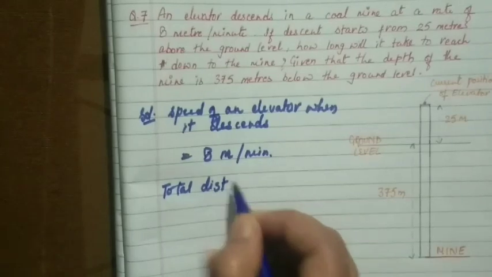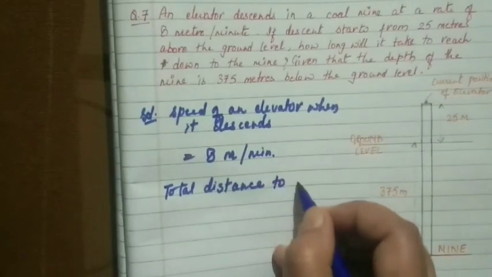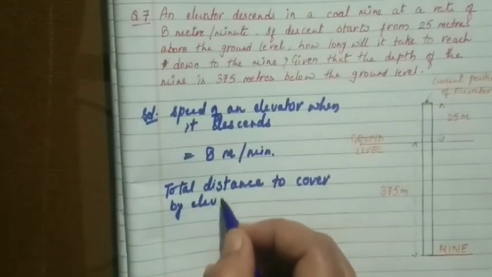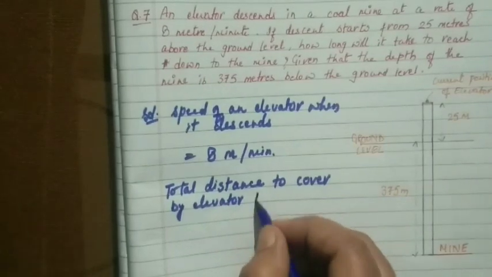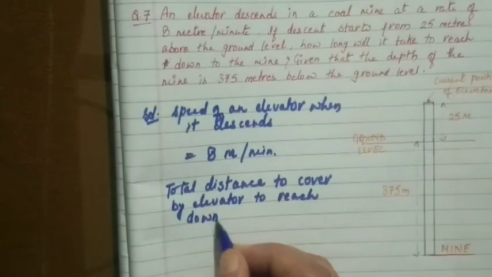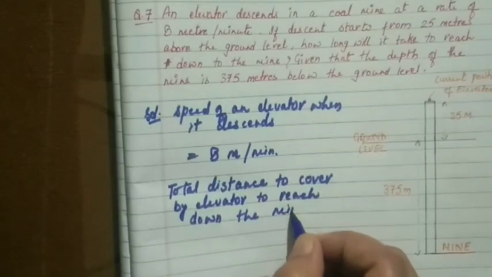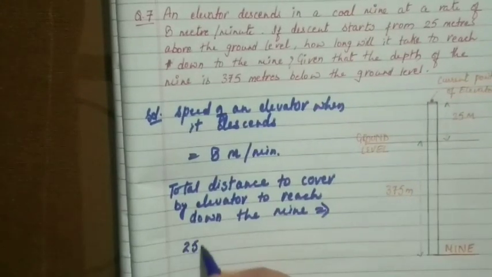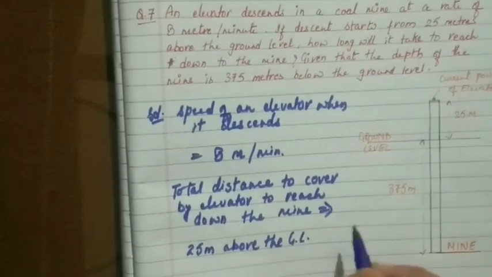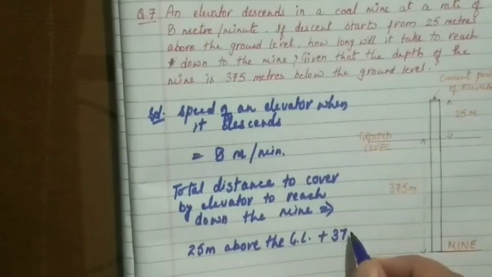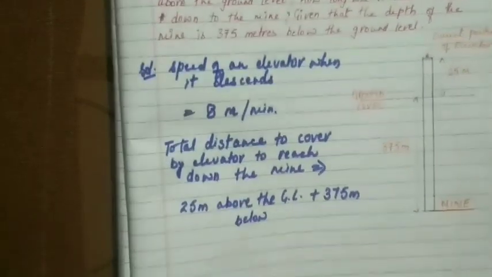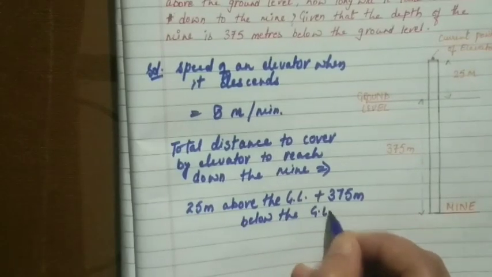Total distance to be covered by the elevator to reach down the mine is 25 meters above the ground level plus 375 meters below the ground level.